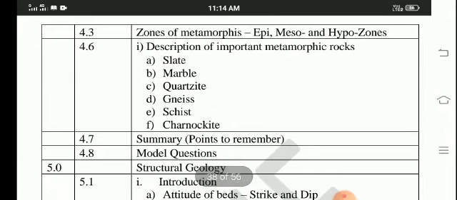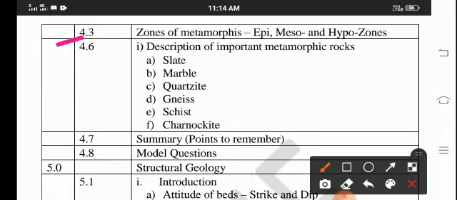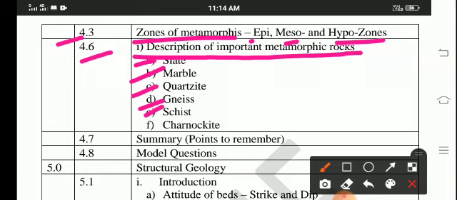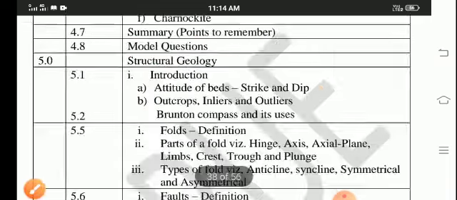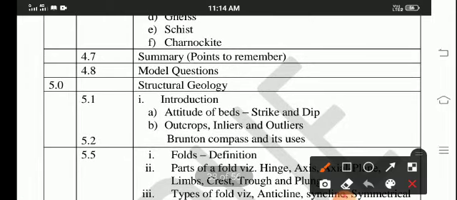Third point in the fourth chapter, zones of metamorphism: epi, meso, and hypozones. And sixth point, description of the important metamorphic rocks: slate, marble, quartzite, gneiss, schist, and charnockite. Seventh point, summary, and eighth, model question paper there.